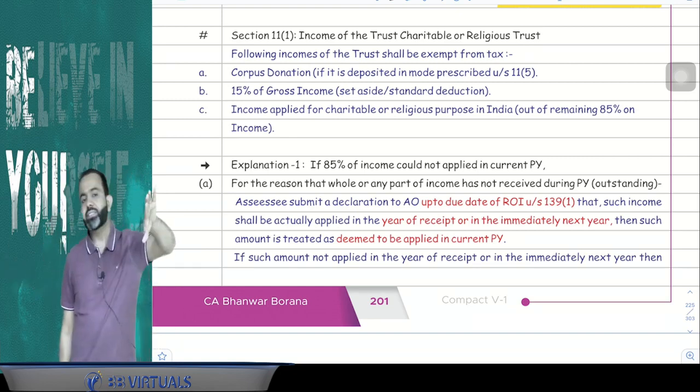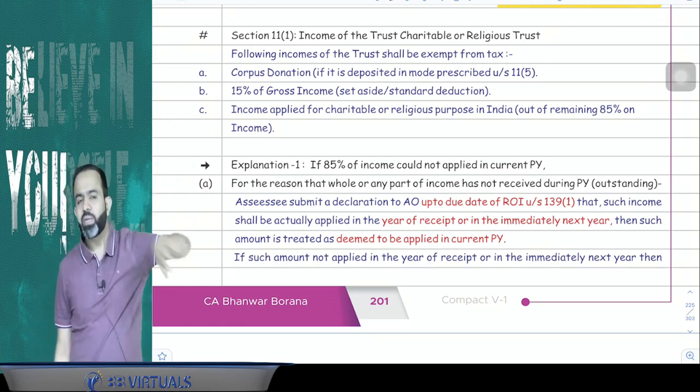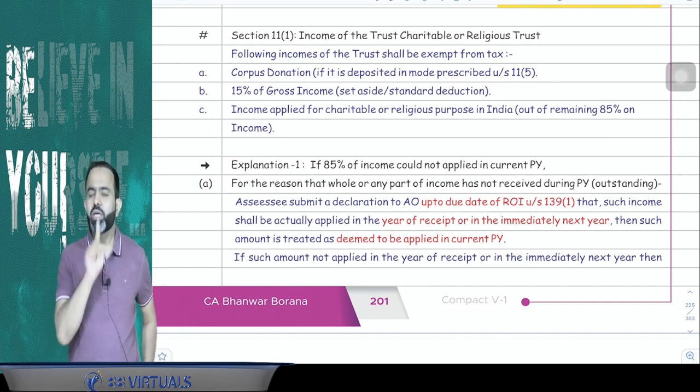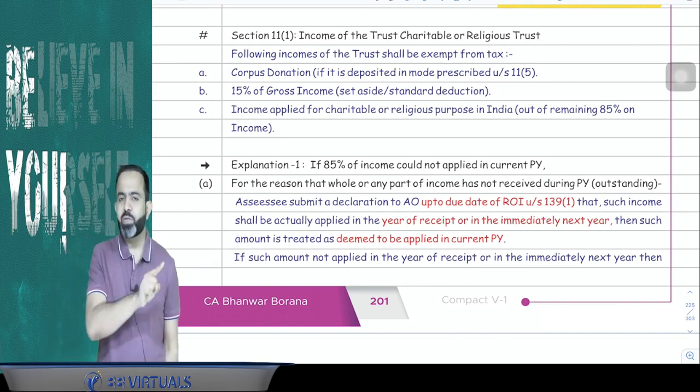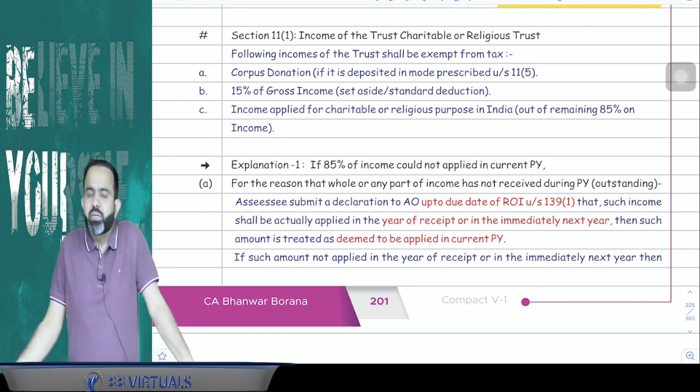Now second is out of the remaining 85%, whatever income applied for the charitable or religious purpose in India, whatever amount applied for the charitable or religious purpose in India, that will be exempted and remaining will be treated as the trust income. I can take an example.